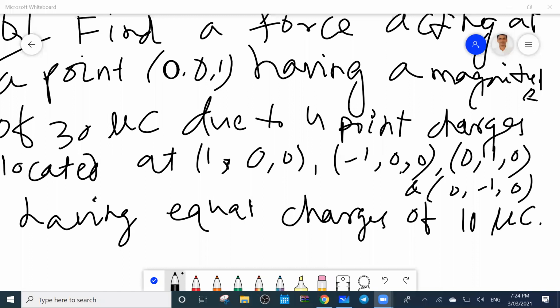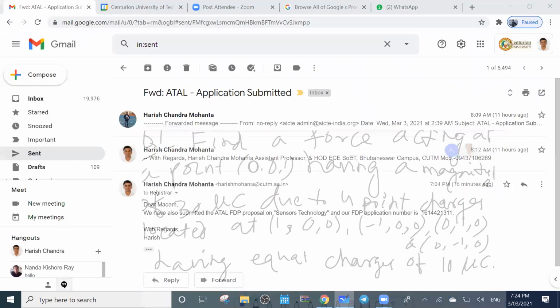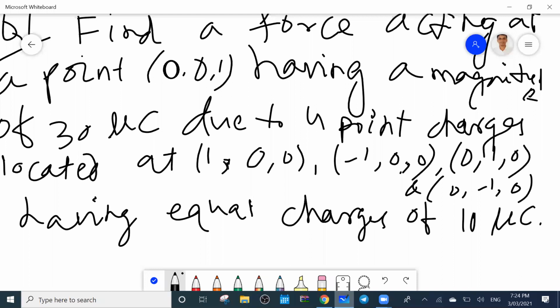So here the main thing is, from the given points you have to find out the unit vector. Then you have to add all the unit vectors. At last you will get the force. So are you able to do it or not?